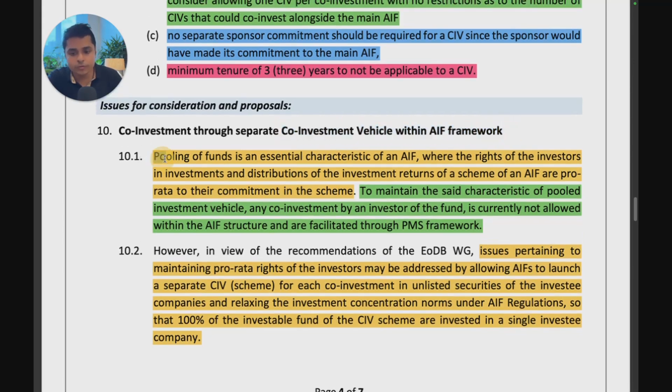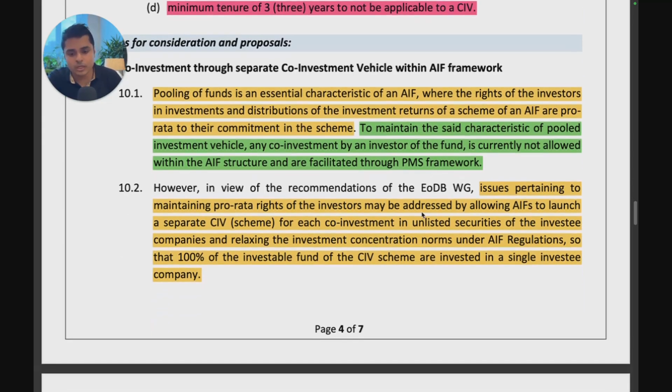The issue: pooling of funds is an essential characteristic of an AIF, where the rights of the investors in investments and distributions are pro rata to their commitment in the scheme. To maintain the said characteristic of a pooled investment vehicle, any co-investment is currently not allowed within the AIF structure and is facilitated through the PMS structure.